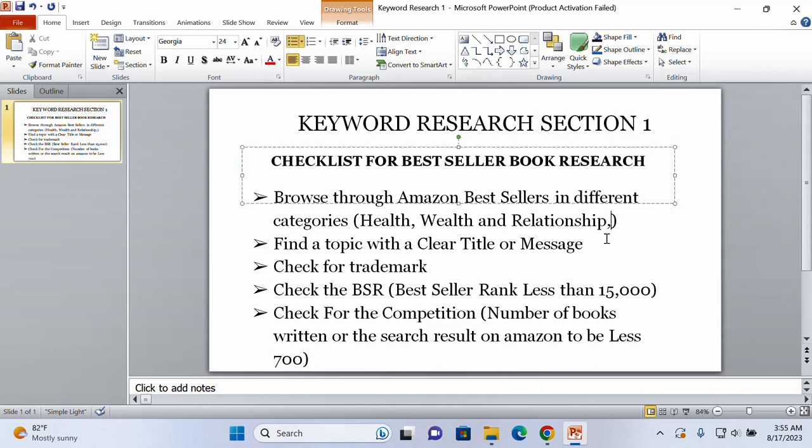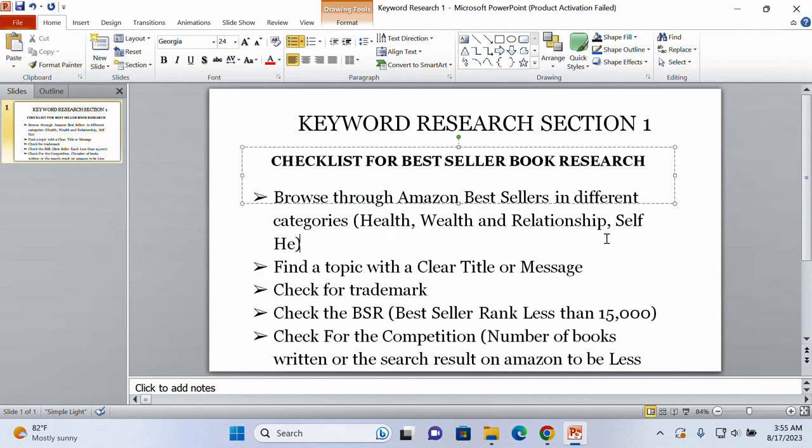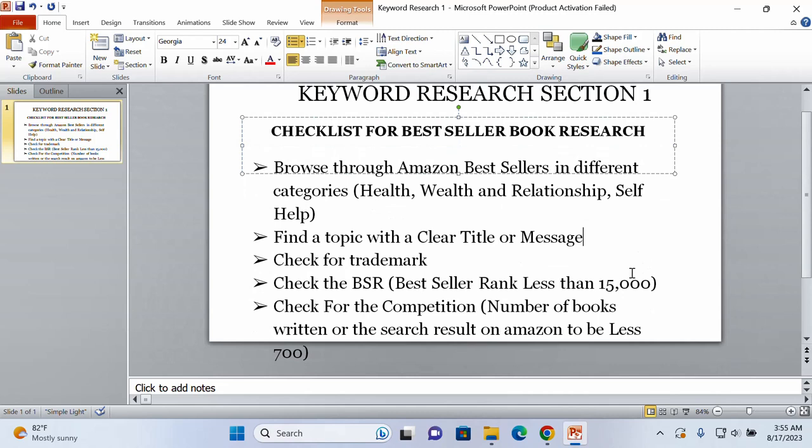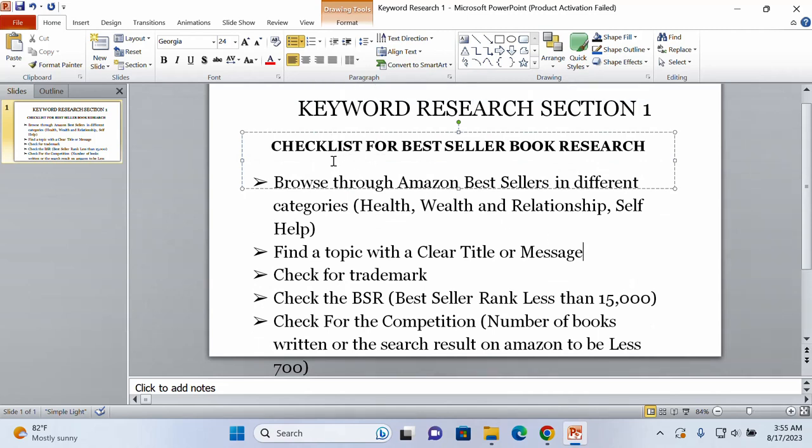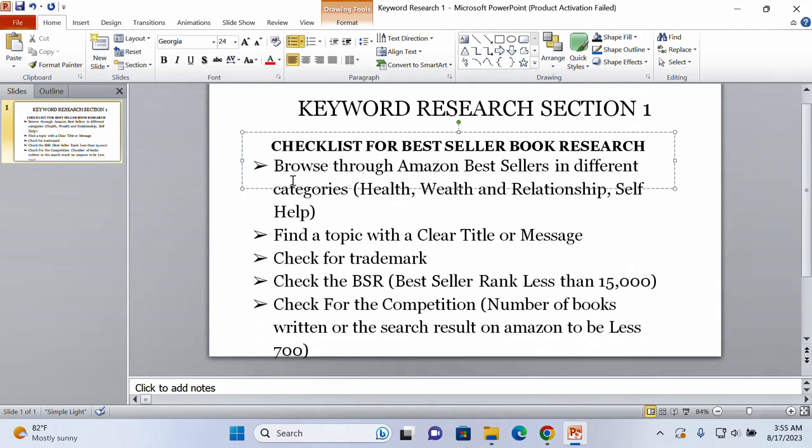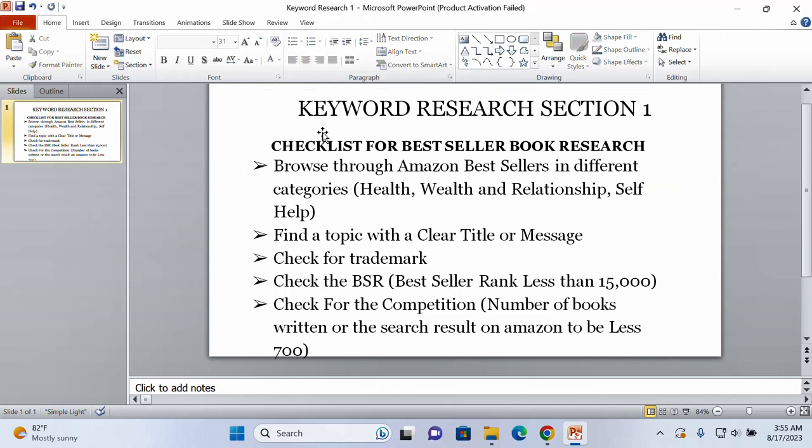And let me add another profitable one, which is self-help. This is where we are going to be focusing our attention, on these particular niches, for us to be able to come up with something that we can create our book on.